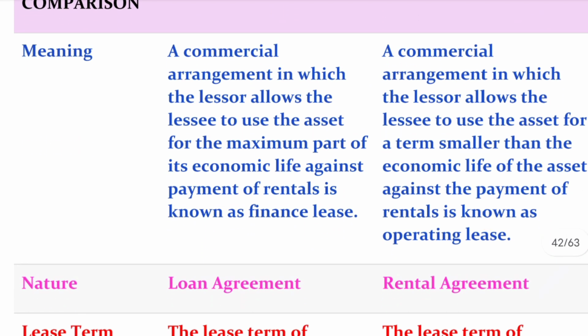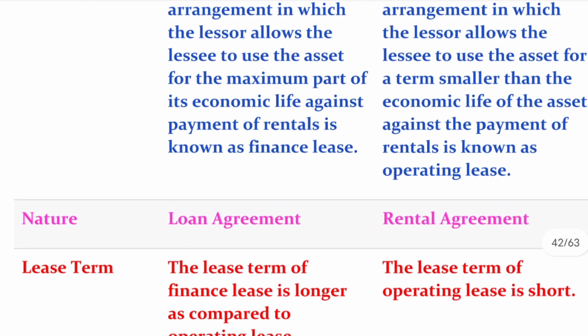Coming to the second point, nature. Once the definition is completed, look at the nature. Firstly, the finance lease is a type of loan agreement, but the operating lease is a type of rental agreement where we have to pay small installments timely. Once you have taken the loan, this is a type of finance lease. But if we are paying the rent timely or on a monthly basis, you can consider it as an operating lease. So there is a difference in nature in the case of leases.